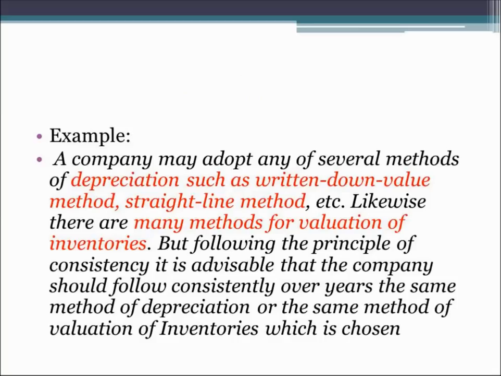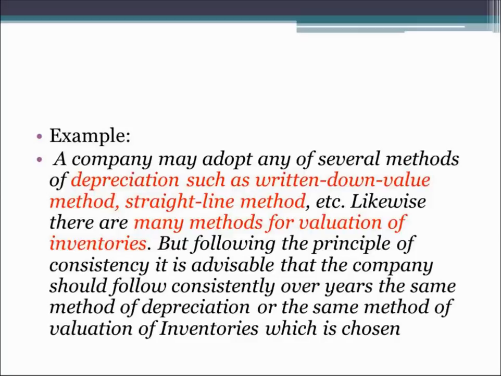Let us see this example. A company may adopt any of several methods of depreciation, such as written down value method, straight line method, etc. As we discussed in the previous slide, a company has the option of following any of the methods of depreciation, whether WDV or SLM. Likewise, there are many methods of valuation of inventories, that is, the stock which the company is holding.